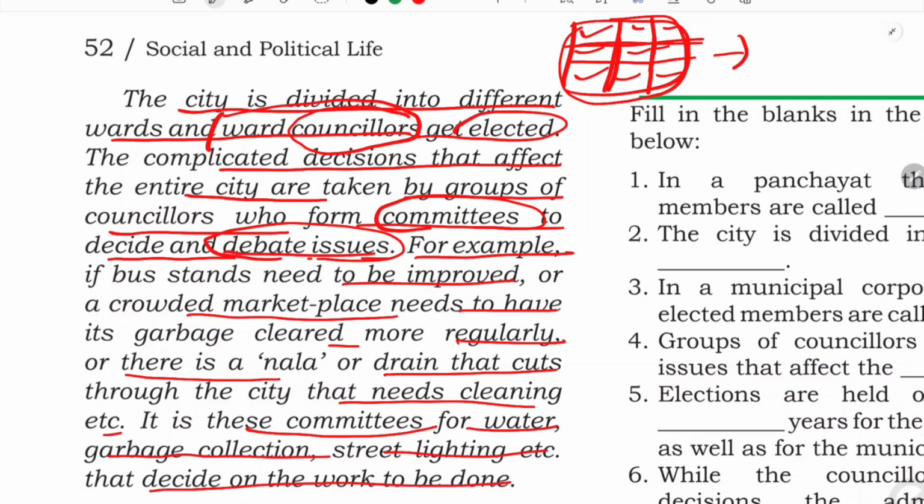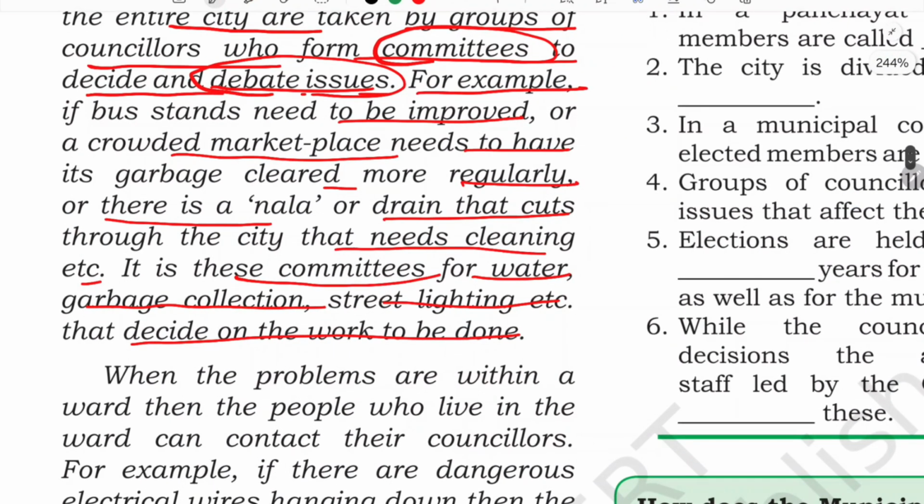that decides on work to be done. So as a whole, all of them make one committee, and these groups of councillors are going to decide, for example, if some improvement is needed in a bus stand or in a crowded market to have garbage cleared more regularly, or a nala should be cleared more regularly, then they will take the decision and assure that the work is done properly and on a regular basis.